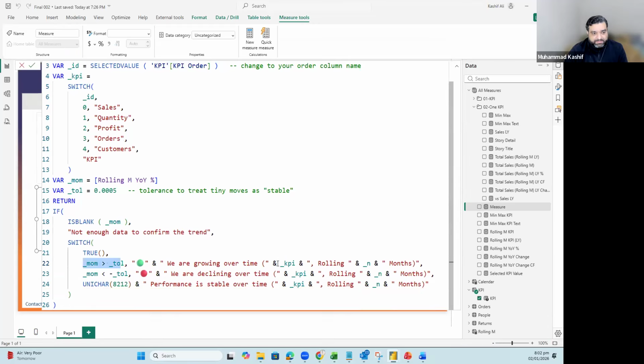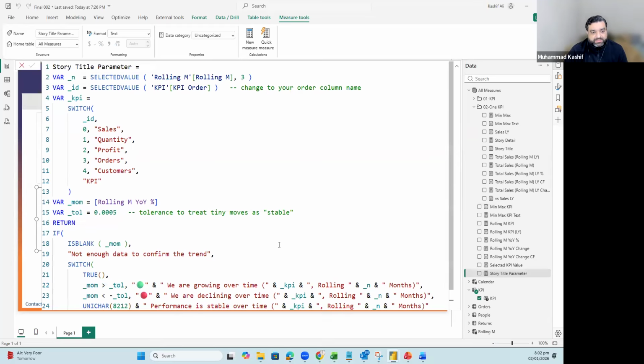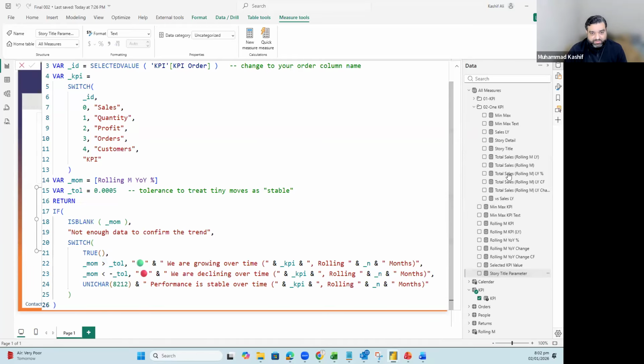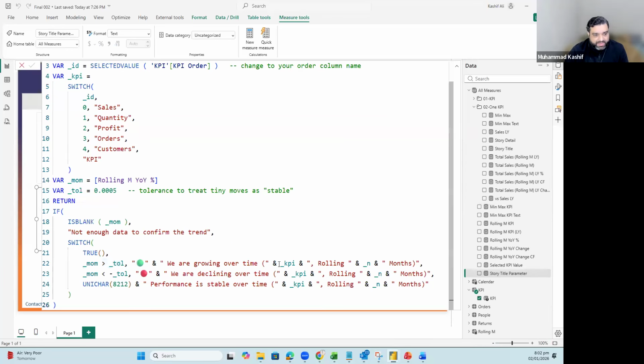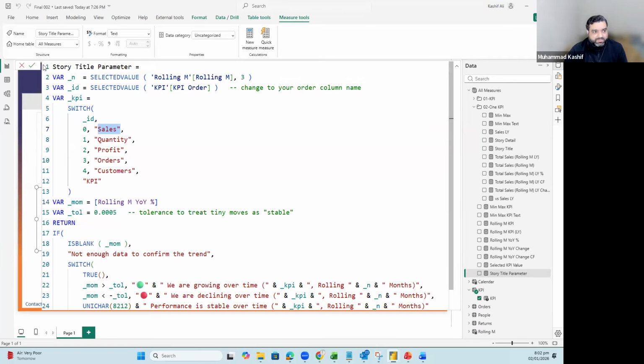We are going over time, and now in the previous text, or in the previous measure which we added, we have hard coded the measure, right? So if I just write over here, we have hard coded the measure, sales are growing. Okay, now in this one, I have not hard coded it, I have made it dynamic. So if 1 is selected, it will be quantity. If 0 is selected, it will be sales. So this part is written right over here. Other parts remain the same. So this is our storytelling main title.